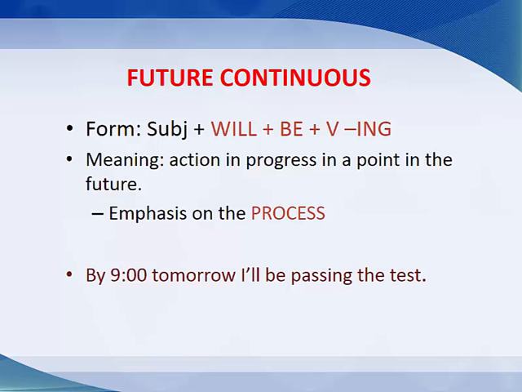We are talking now about the future continuous. The future continuous is talking about a certain action in progress at a point in the future. And we are here to emphasize the process. This tense is formed by will plus be plus verb plus ing. Emphasize the process by saying, by 9 a.m. tomorrow I'll be passing the test.